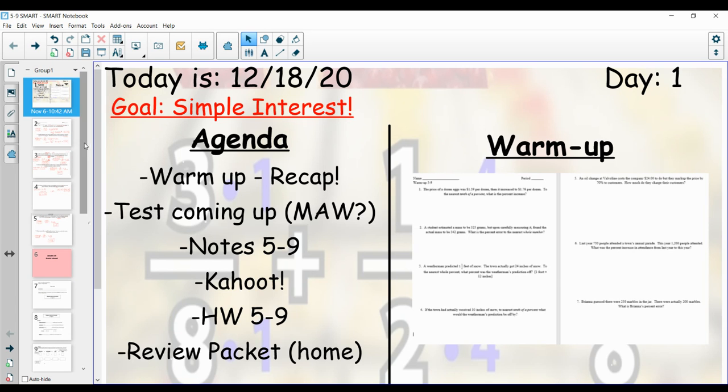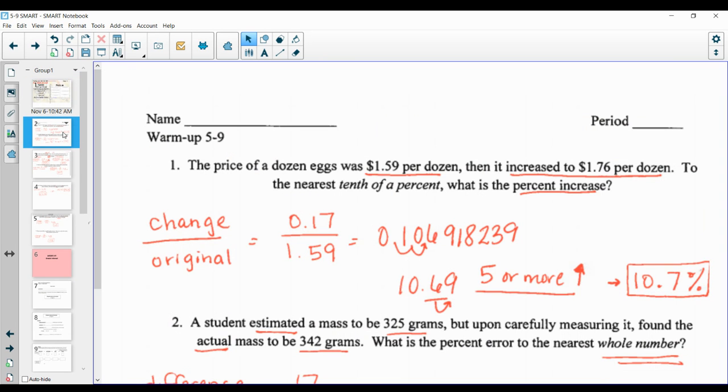Let's review the warm up. The first one was talking about a dozen eggs and how the price is increasing, and we had to figure out the percent increase. Remember, the formula for that is change over original. So from your first price to your second price, you are changing by 17 cents. So notice that is in the top portion of your fraction, your numerator. Then the original is where you started. So the price started at $1.59, so that is what you see in your denominator. You need to divide those values.